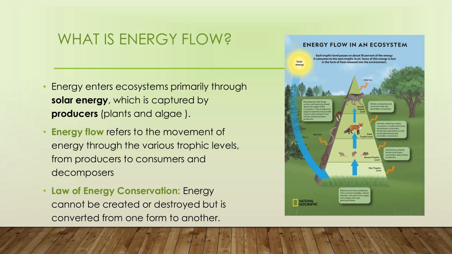The first law is that energy cannot be created or destroyed, but is converted from one form to another, like potential energy converted into kinetic energy. The second law is that heat energy is released when energy conversion occurs. As I said, at each trophic level only 10% of energy is transferred, and the other 90% is lost as heat energy.